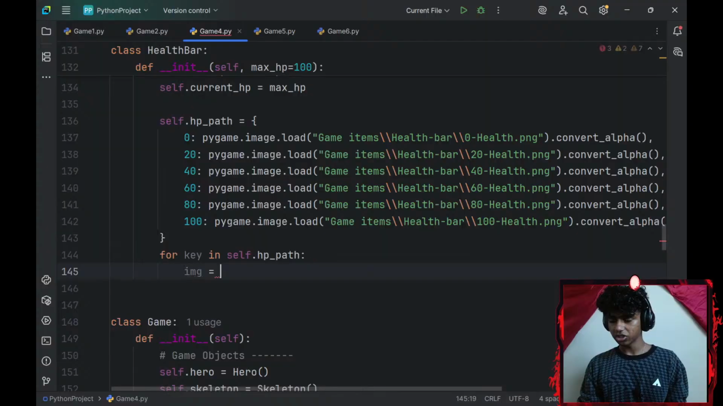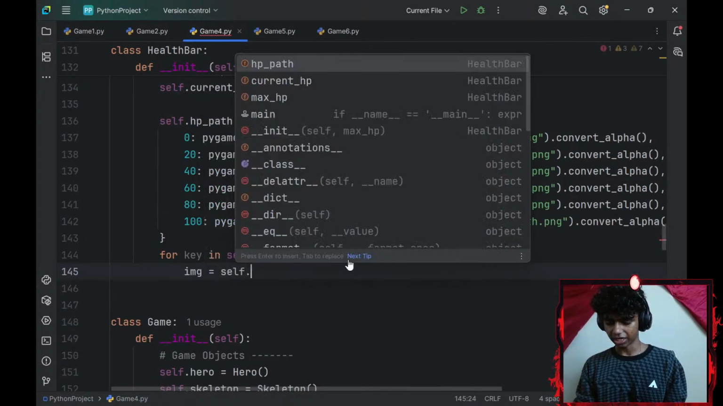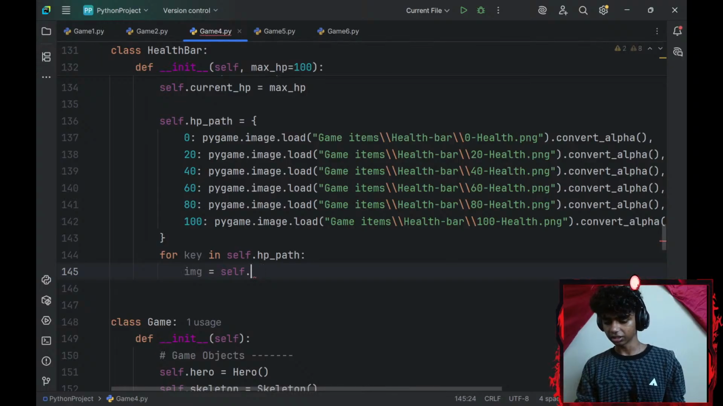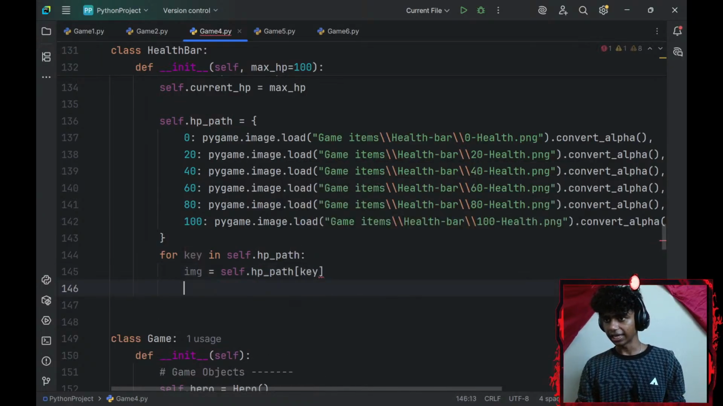So for every key in my self.hp_path, I'll create an image variable. I'll set that equal to, honestly, I think I should scale it first. Let me scale my HP path. So I'll go with image equals my self.hp_path at the index of my key. Okay, now let me scale it.